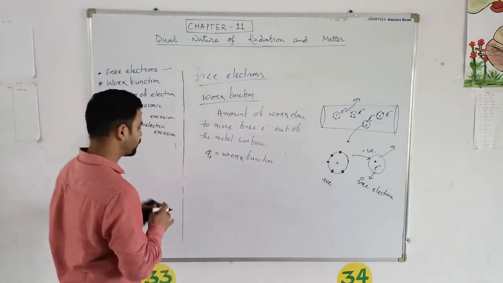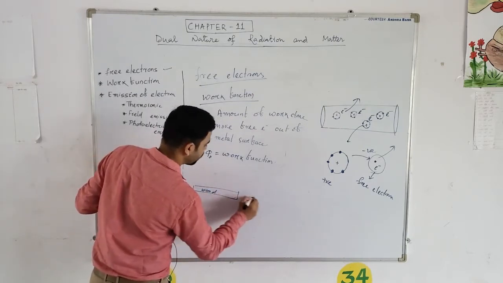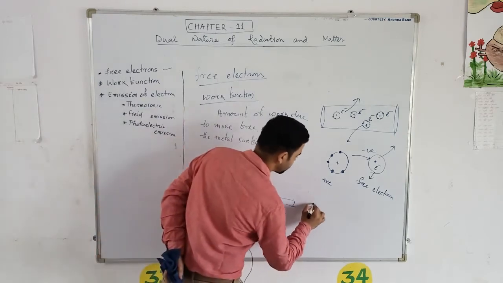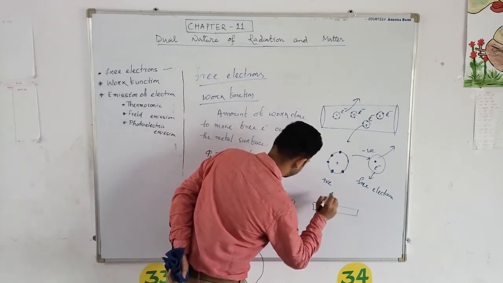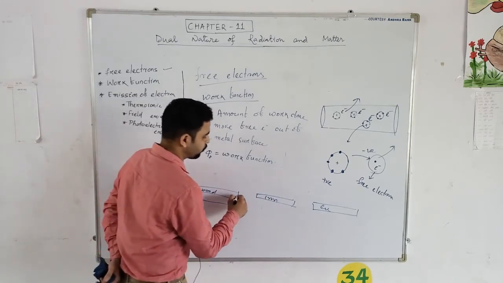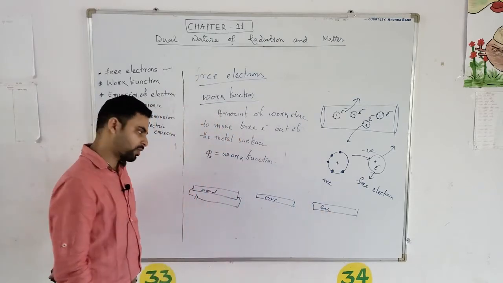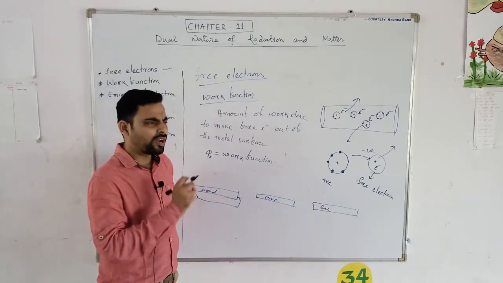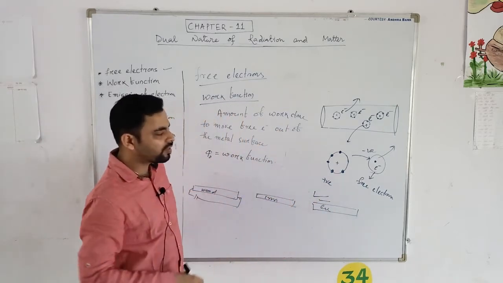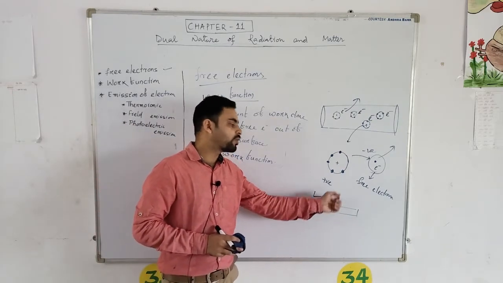For example, I can say there is one piece of iron and there is one piece of copper. So I'll apply certain voltage here. I have to do certain work means I have to apply certain voltage here. In every case I have to apply certain voltage. In which case current flow will be easier and faster? Answer is copper, because its work function is less. I have to do less work to move electron out from the metal surface.